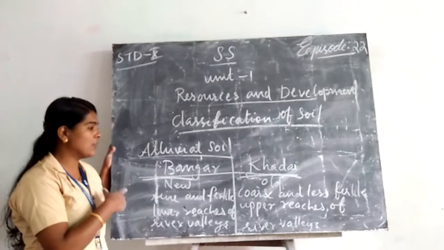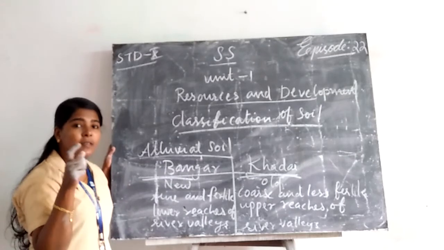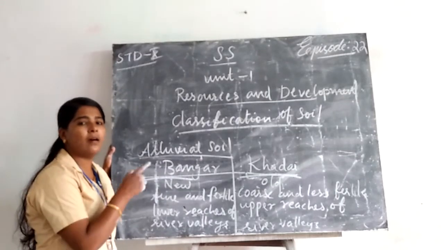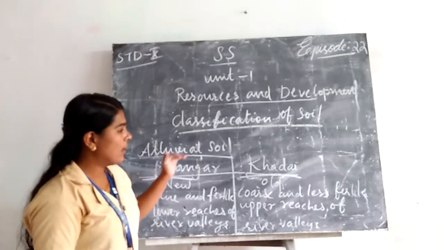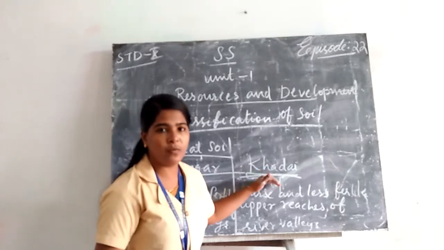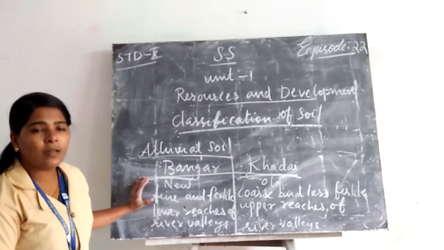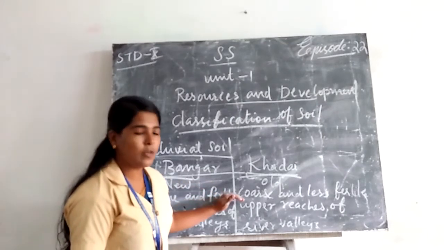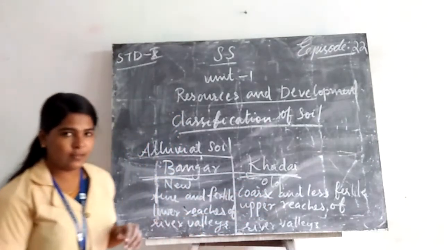Alluvial soil can be classified as Khadar and Bhangar on the basis of its age. Khadar is new alluvial soil. Bhangar is old alluvial soil. Khadar soil is fine and fertile, while Bhangar soil is coarse and less fertile in nature.